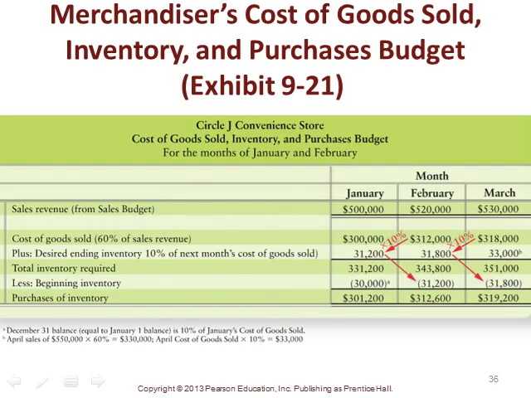So this just gives us an example of the merchandiser's cost of goods sold, inventory, and purchases budget. And as you can see, it's very similar to our previous examples that we walked through. So I would encourage you to go in and look at Exhibit 9-21 and make sure you can feel comfortable with where these amounts came from with respect to a merchandiser and not a manufacturer.